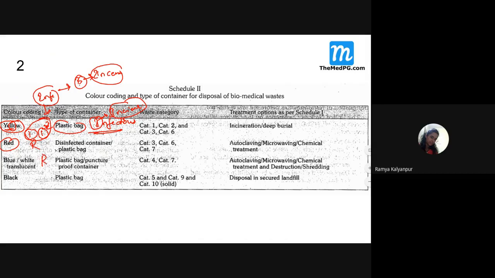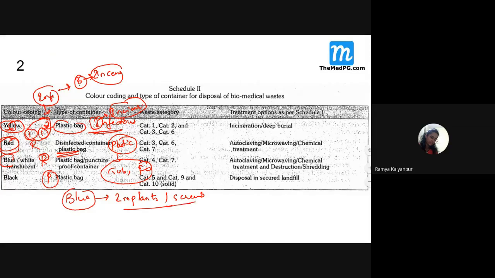Then red bag. Remember, students, red, R. So the upper thing you take this, that is all plastic waste. That is tubes, Ryle's tube, Foley's catheter, all the tubes, whatever is there, all those plastic type of waste, they are disposed in which one, students? Red color bag. Then blue means what, students? Just remember, a little bit of difference is here. Blue color means orthopedics, dental. Remember, all the implants or screws. We use implants, right?